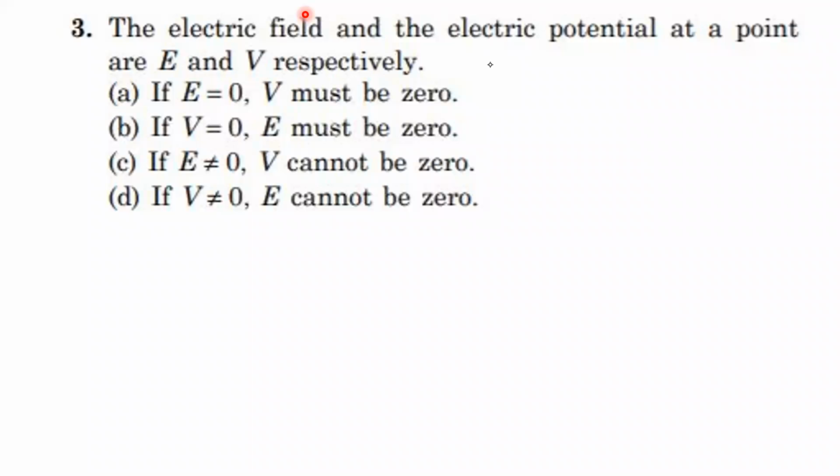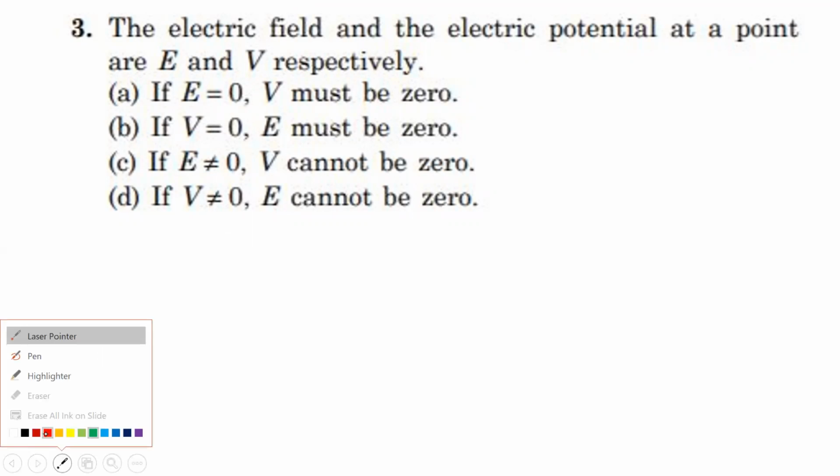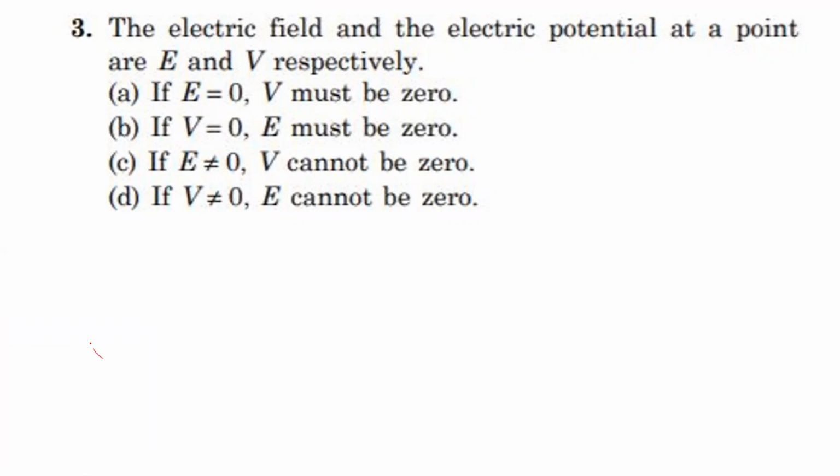The electric field and the electric potential at a point are E and V respectively. If E equal to 0, then V must be 0. If V equal to 0, then E must be 0. If E is not equal to 0, V cannot be 0. If V is not equal to 0, E cannot be 0. Let us take some examples to discuss this problem. We assume this is a charged conducting sphere.